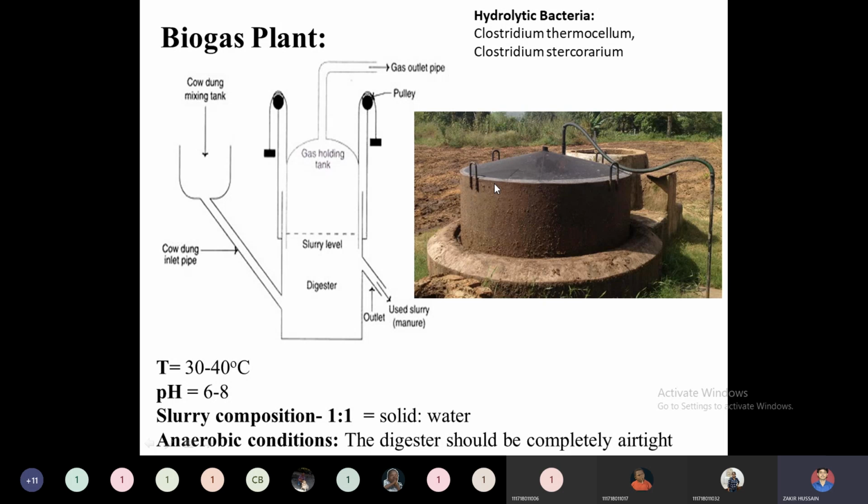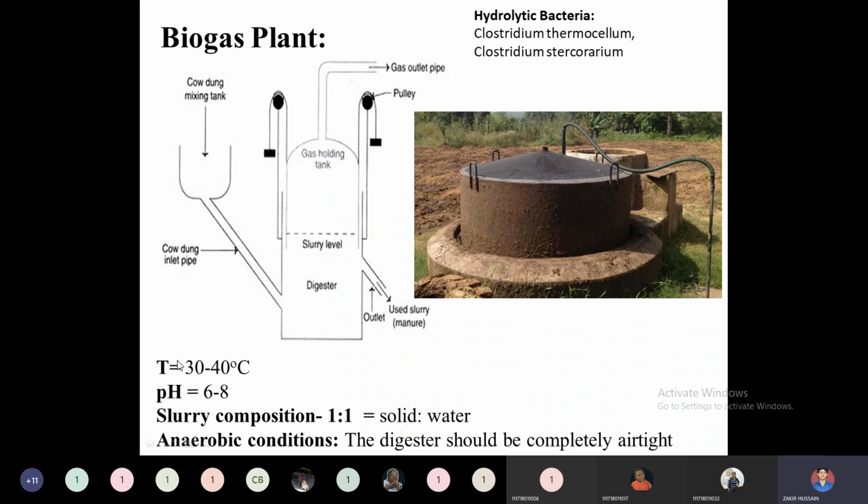After digesting for 2 to 3 weeks, whatever manure or used slurry will be there can be collected here and stored as fertilizer. This is called the slurry outlet, or the used slurry outlet, or the manure outlet.